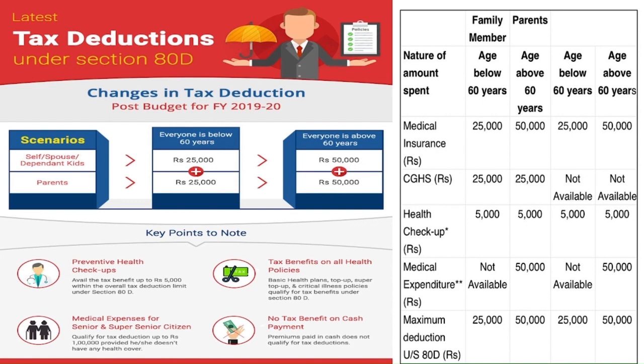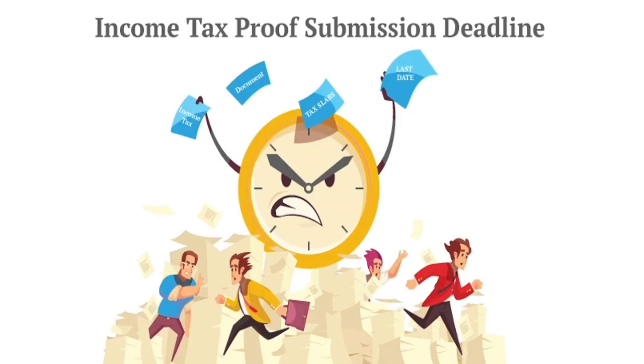But without hospitalization, for senior people who have gone for a BP checkup or have a fever and just bought some medicine, in that case also you can claim the medicine bill up to 50,000, for a simple checkup, fever, any kind of medical expenditure for a senior citizen. This is all about the sections.